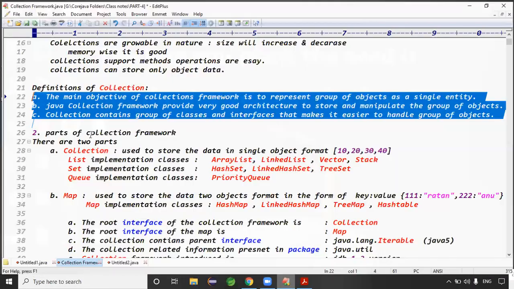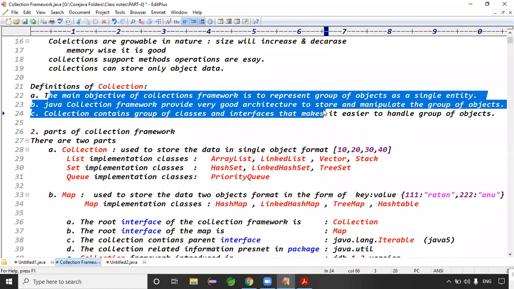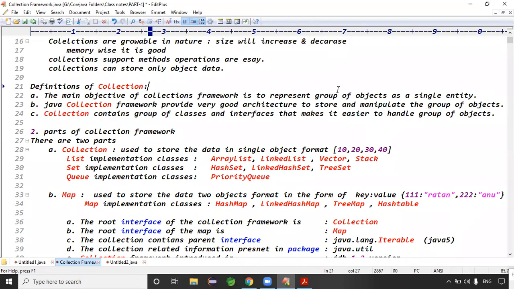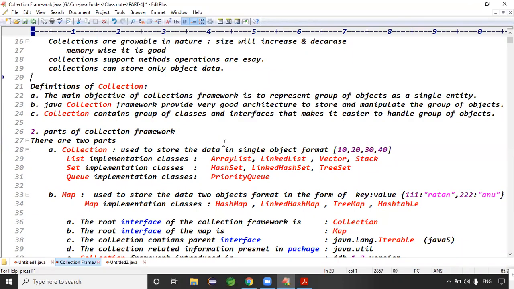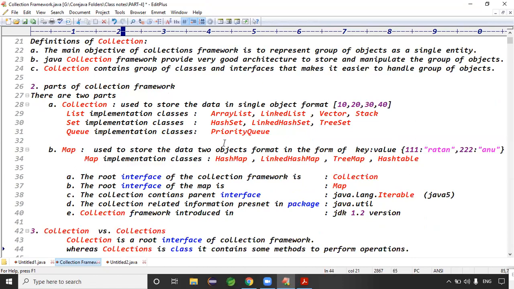But coming to the collection framework, the main objective of the collection framework is what? Representing the group of objects as a single entity. Our collection framework provides a very good architecture to store and manipulate the group of objects. It is a group of classes and interfaces that make it easier to handle the group of objects, right? Exactly. That is the definition of the collection framework, guys. Good. Finally, we decided the collection framework is representing the group of objects as a single entity, right?